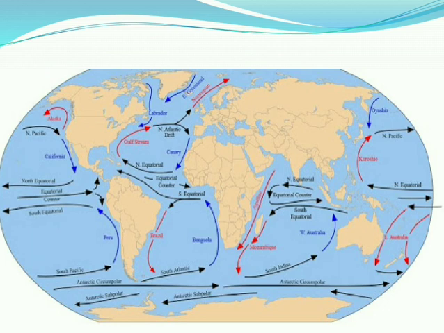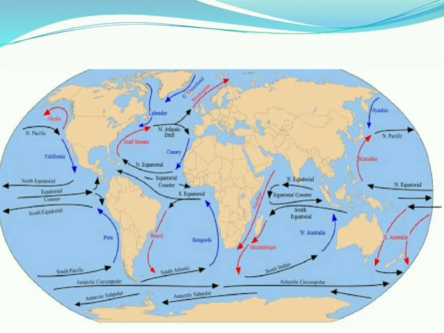These arrows are showing the direction of the ocean current, the movement of ocean water. It shows two colors, especially blue and red. The red color is indicating the warm ocean current, and the blue line shows the cold ocean currents.